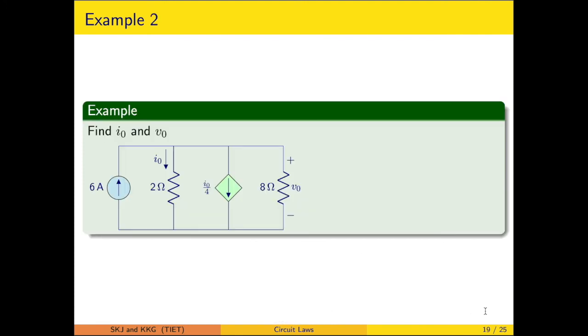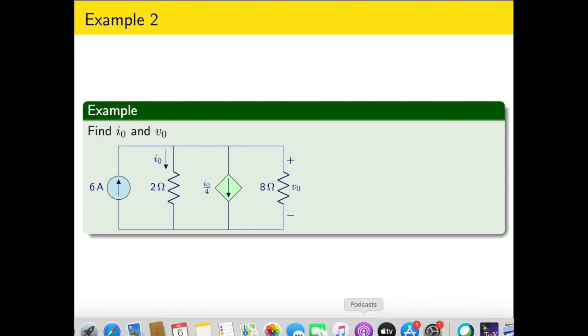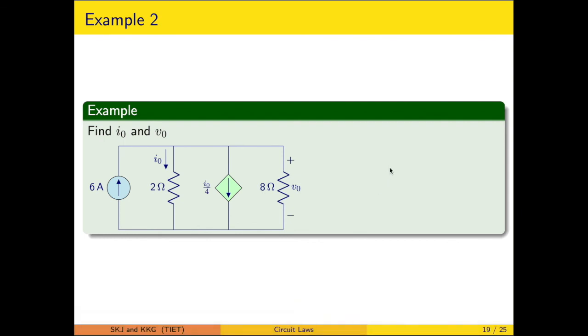Now take another example where we are supposed to calculate the I0 and V0. Here you have to first identify the junctions. So let's say this particular is a junction, this particular is a junction. Once the junctions are identified, you are supposed to write the KCL equation.